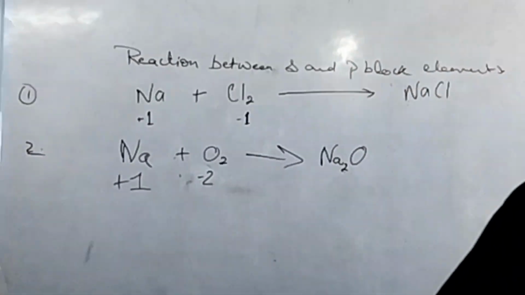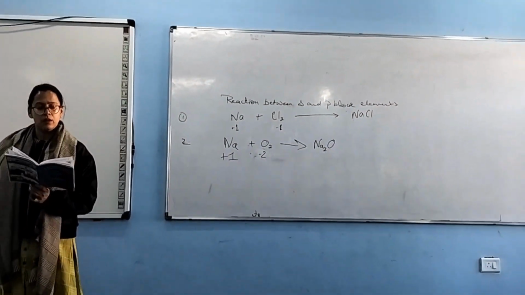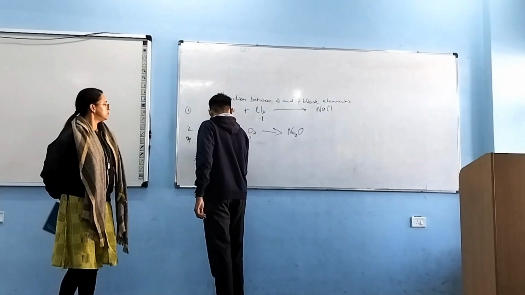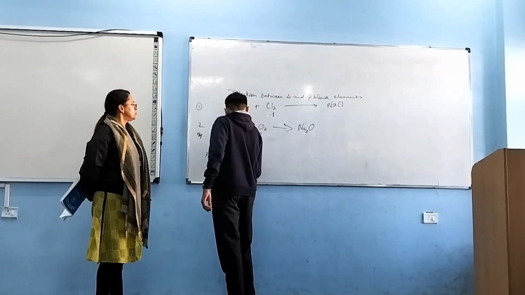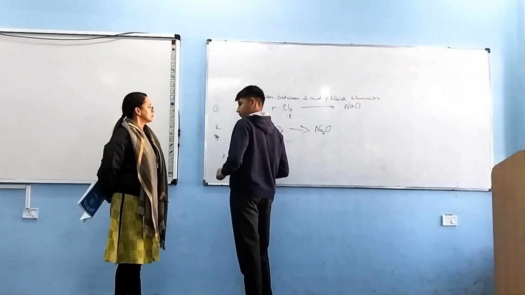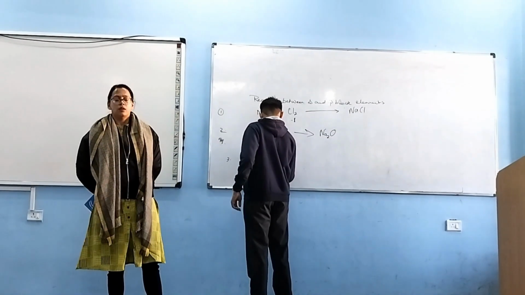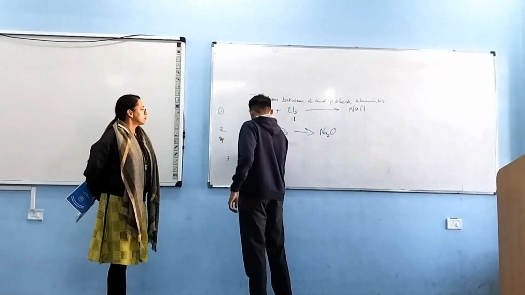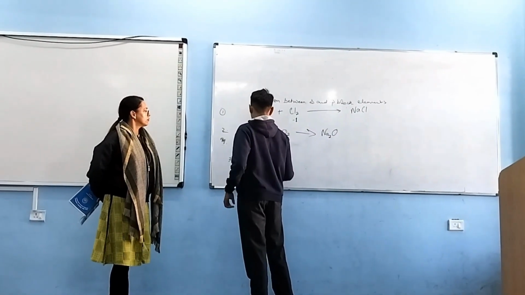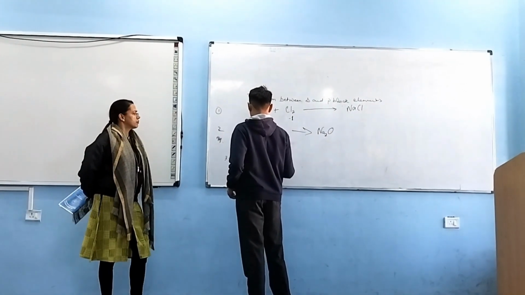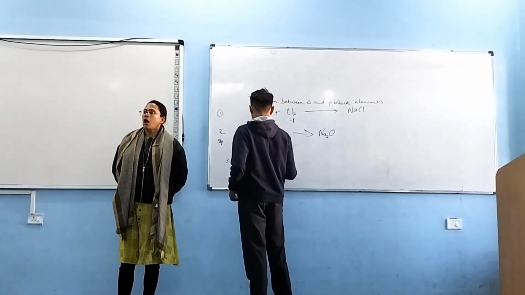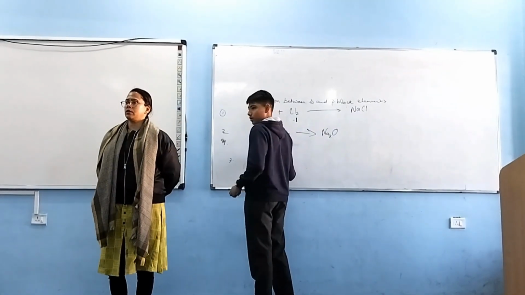Next, I want somebody else to come. Like sodium plus nitrogen. How will we be writing nitrogen?